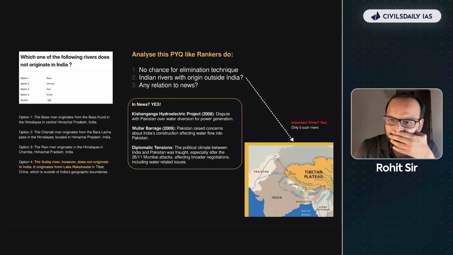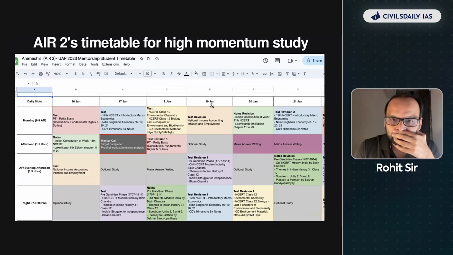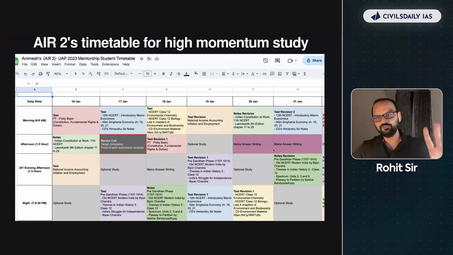स्टडी प्लान ऑफ अनिमेश प्रधान, वो मैंने बताया अभी इसलिए नहीं दिखाया क्योंकि उसका भी क्या करोगे आप. This is the study plan towards the end of his whole journey. तो इसने क्या किया था, दिन को 4 स्लॉट में डिवाइड किया. उसके बाद he needed to make sure that whatever he is doing on 16 Jan gets revised 2 days later and then another day later. So his full plan was a predictable plan.